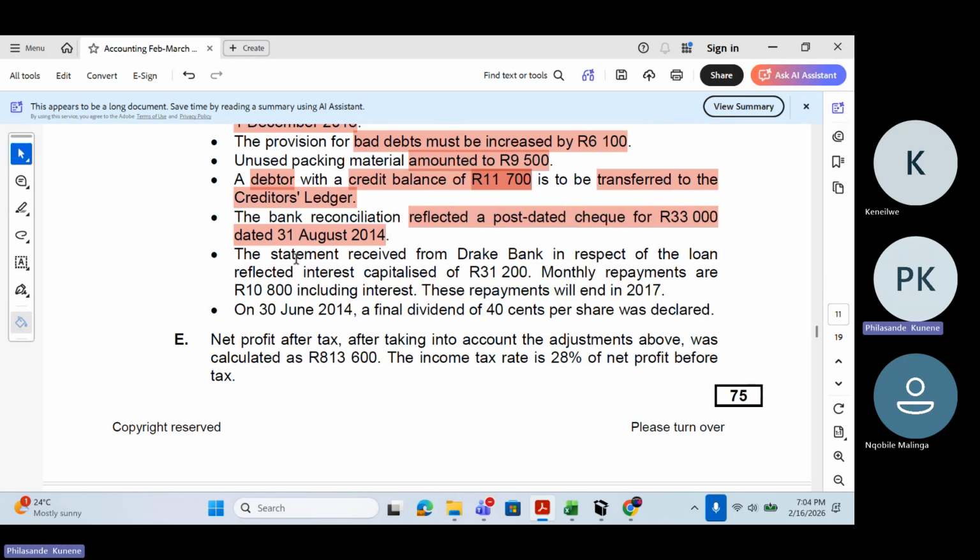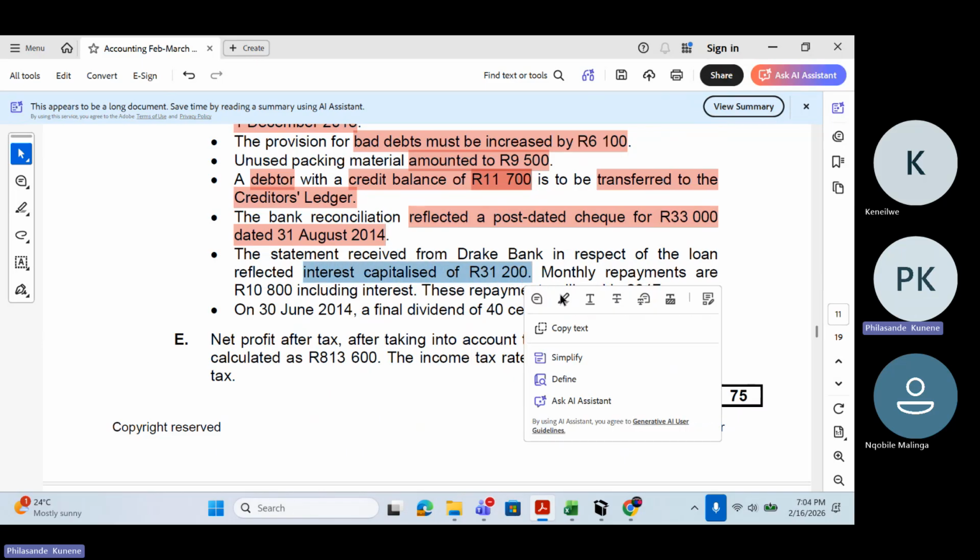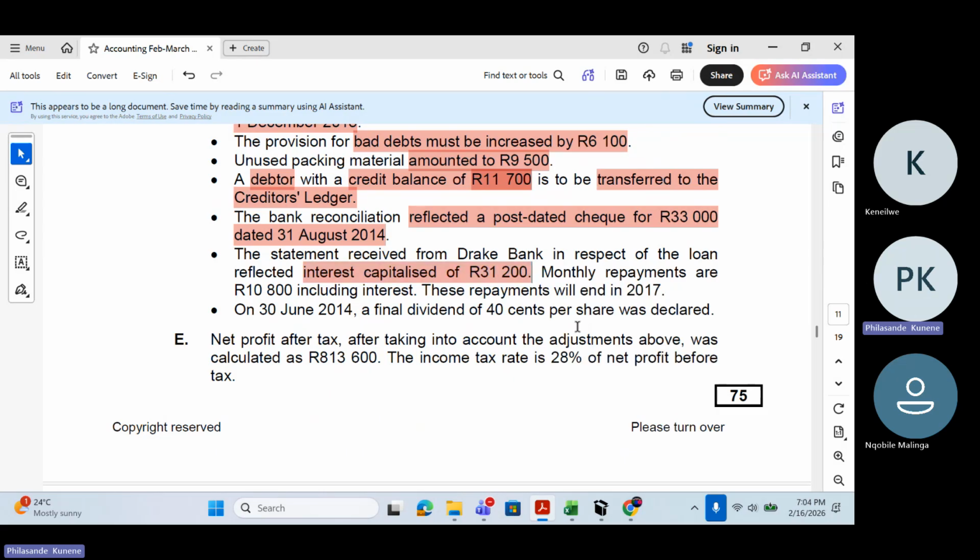They're saying here, the statement received from Drake Bank in respect of the loan reflected interest capitalized of 31,200. So we know that this is the interest, 31,200. Then they're giving us monthly repayments of 10,800, including interest. So from these monthly repayments, I need to remove interest so that I know how much would be my capital portion that I've paid. That will be the current portion of loan that will still be paid in the following year.